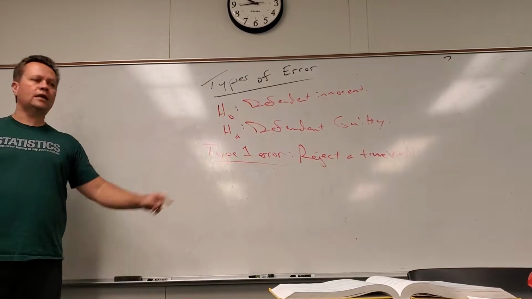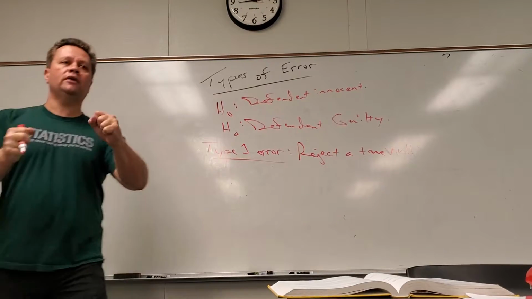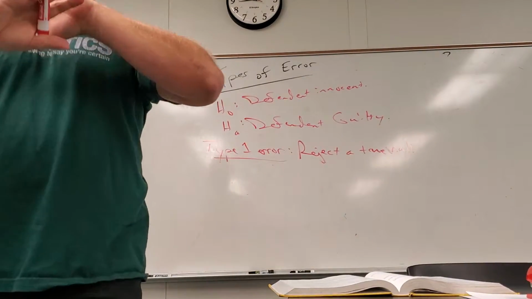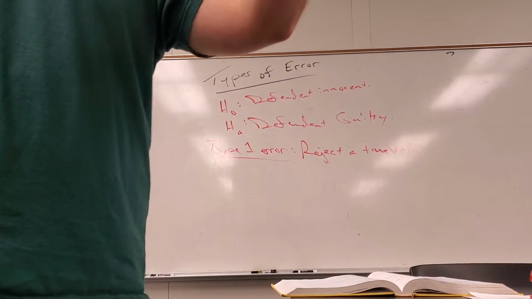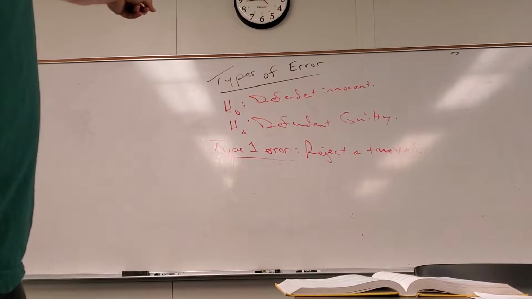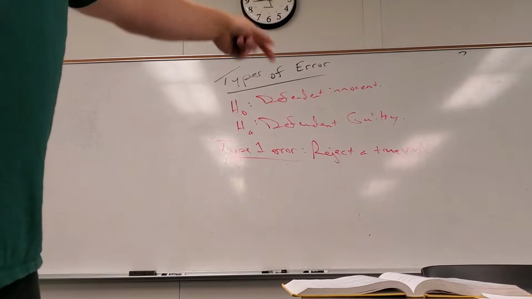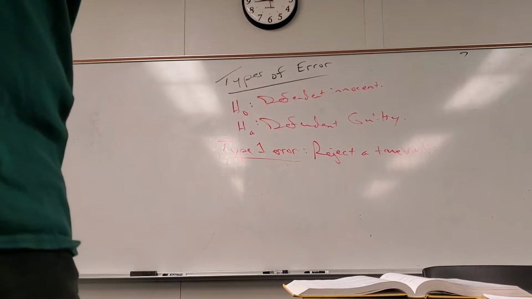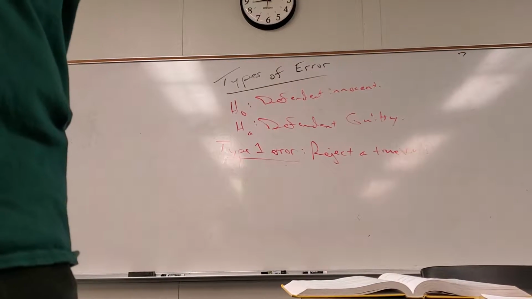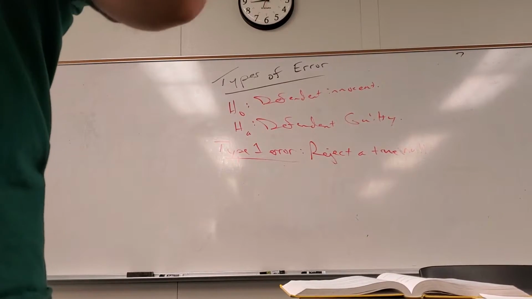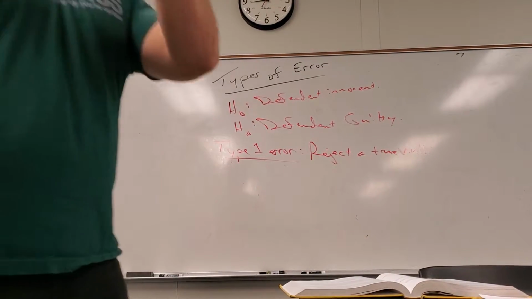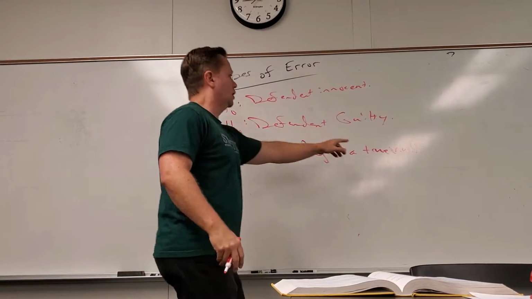Whenever I do a hypothesis test, I don't have a clue what the truth is. You just don't. In this case, the guy killed him, so he knows what the truth is. Or if he didn't kill him, he knows what the truth is, but he can't let other people in his head, so everybody else has got to go; we're not sure. But let's just say that somehow we know that the null is true.